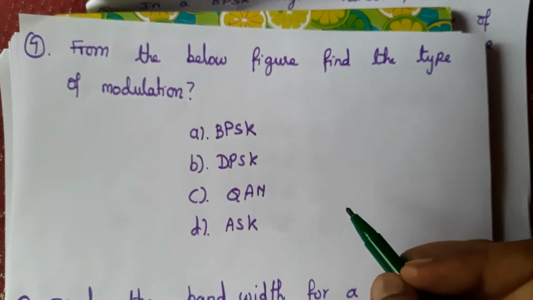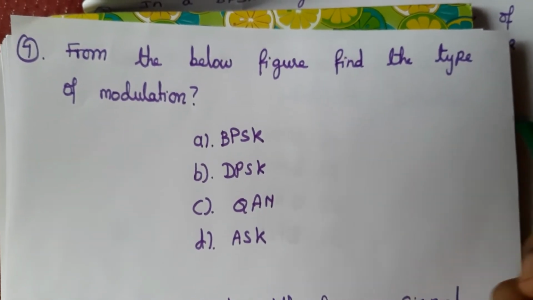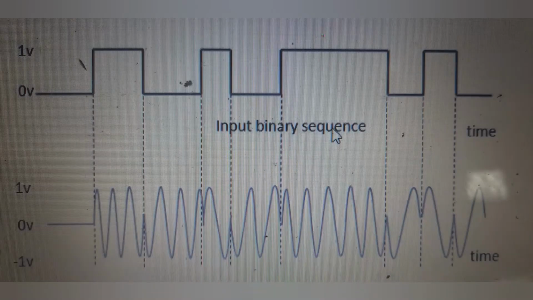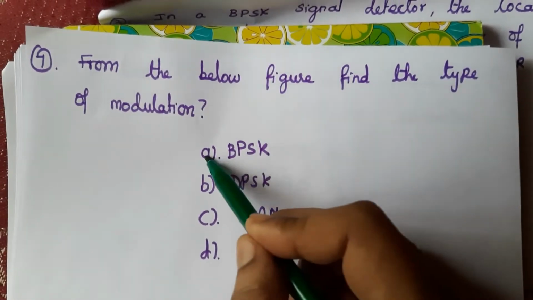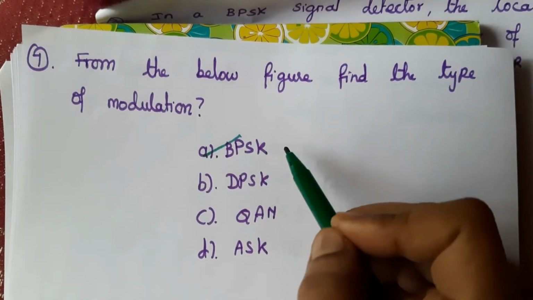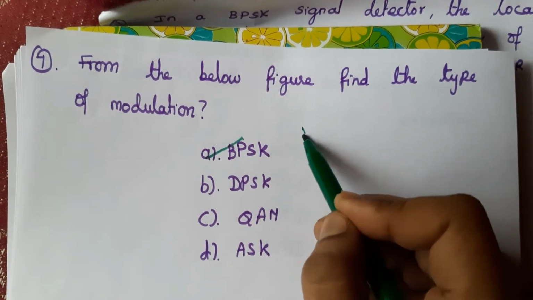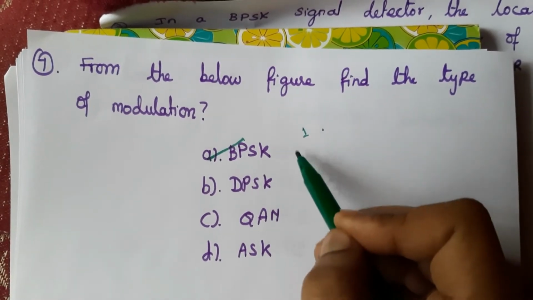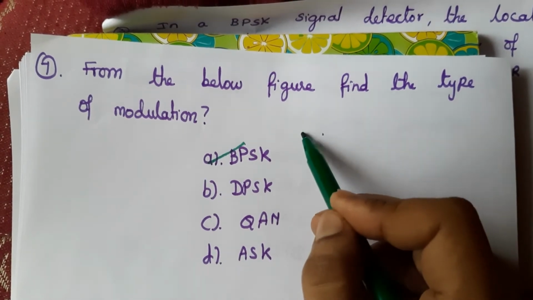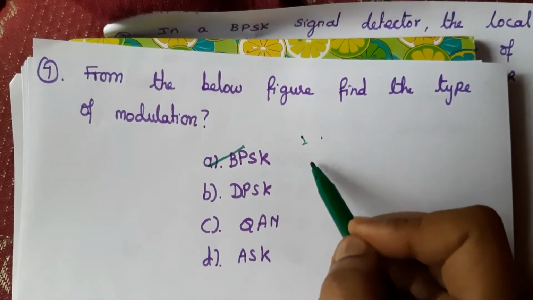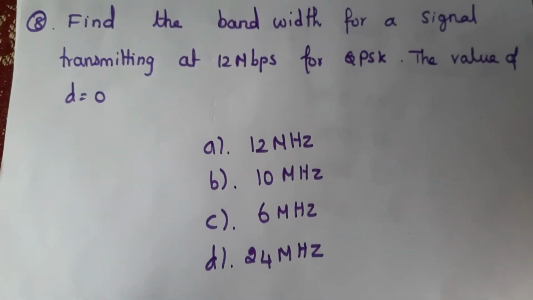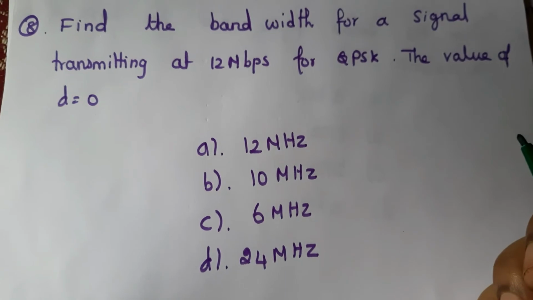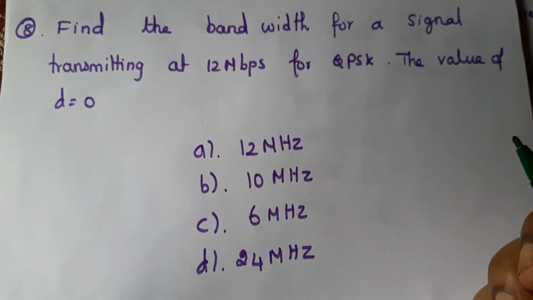Seventh question, from the below figure find the type of modulation. From that figure, the answer here is binary phase shift keying, BPSK, because in BPSK we transmit one bit at a time, and for each zero and one transition we have a phase difference. So the answer here is BPSK. A is the answer. Eighth question, find the bandwidth for a signal transmitting at 12 megabits per second for QPSK. The value of D is equal to 0.